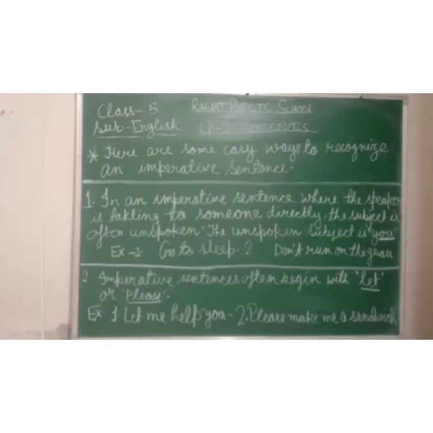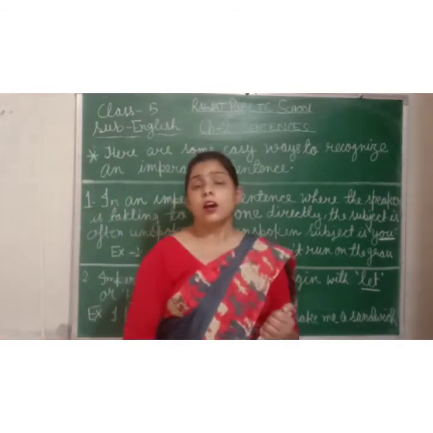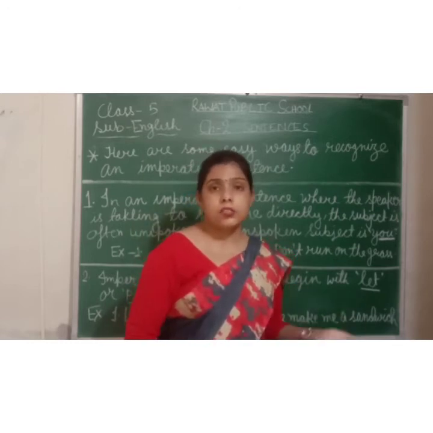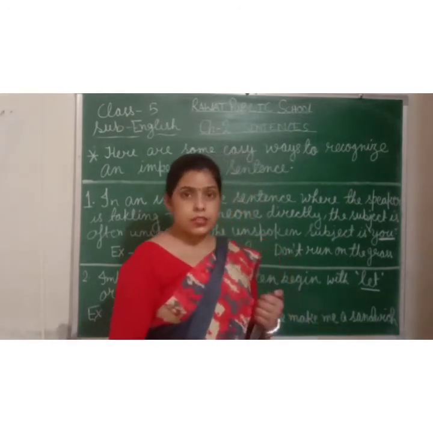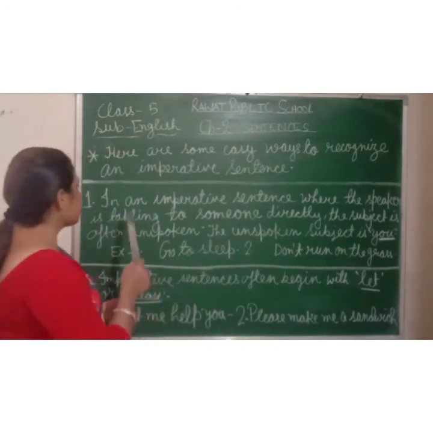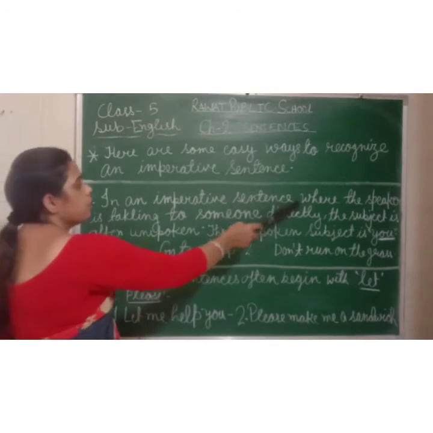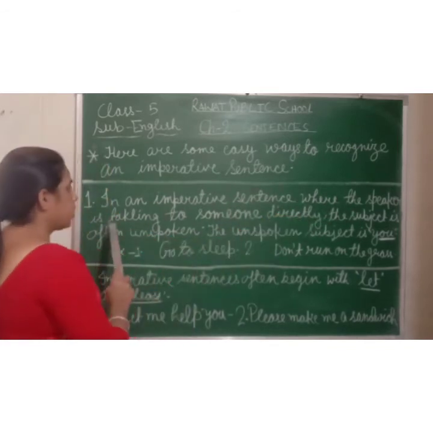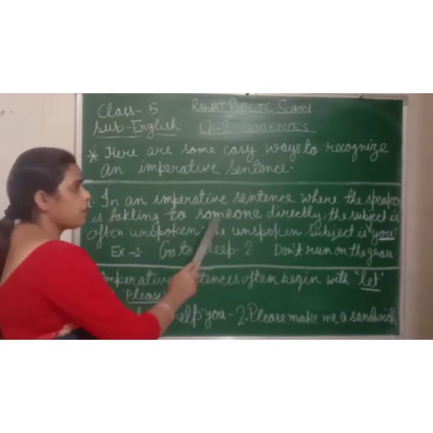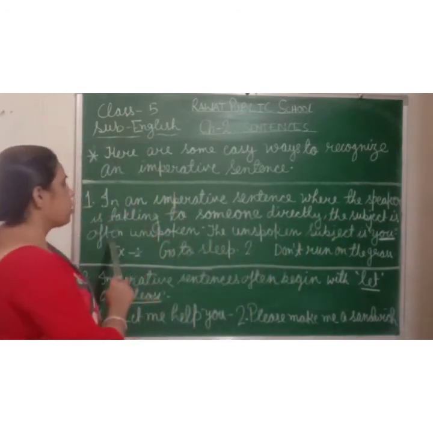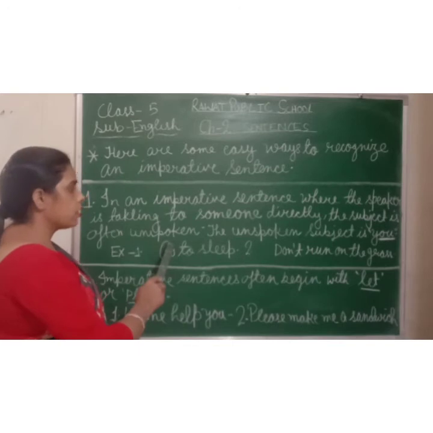As I told you, there are some easy ways to recognize an imperative sentence. How can you recognize that a sentence is imperative? Let's see. The first one is, in an imperative sentence the speaker is talking to someone directly, and the subject is often unspoken.